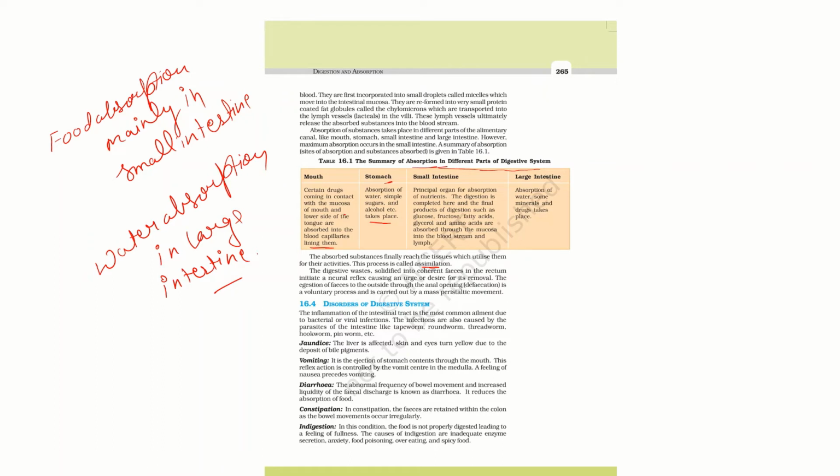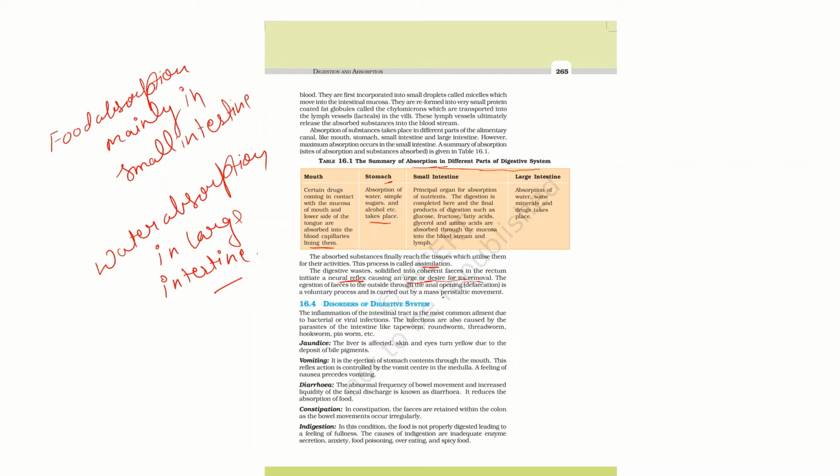Now the digestive wastes, which are solidified into coherent feces in the rectum, initiate a neural reflex causing an urge or desire for their removal. So the waste product passes through the rectum and moves out through the anus.